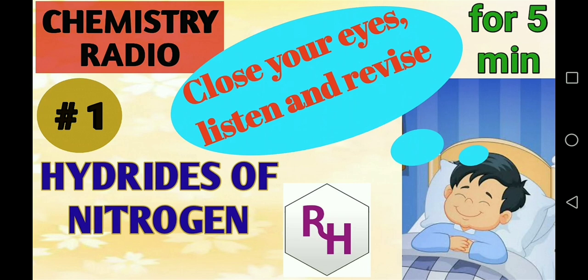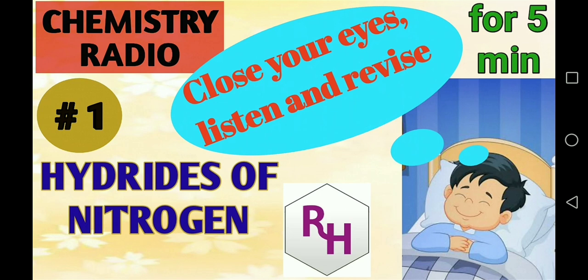The fifth point I am going to discuss is boiling point. Remember, boiling point is related to two important factors. One is molecular mass, and the second is hydrogen bonding. Which factor predominates over the other for a particular hydride will decide the boiling point.